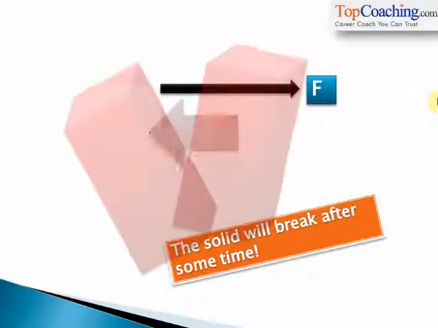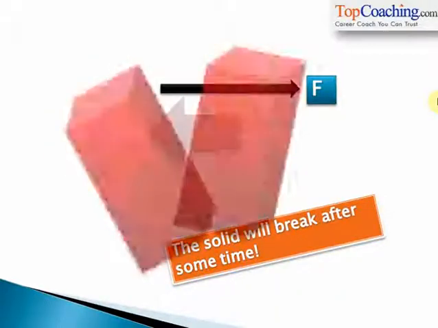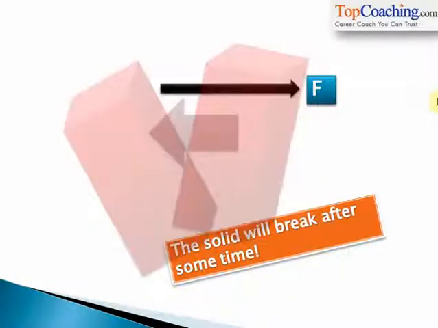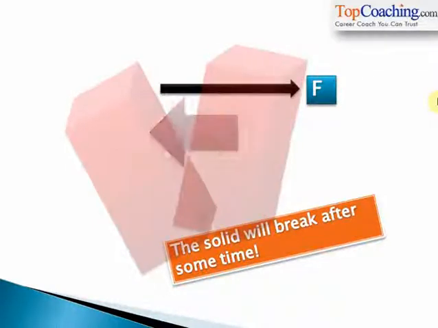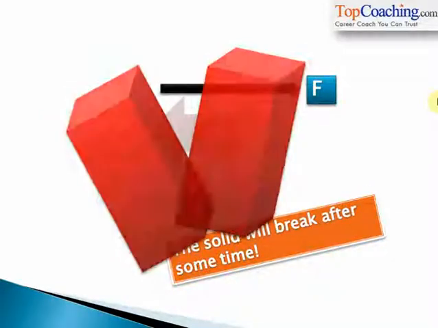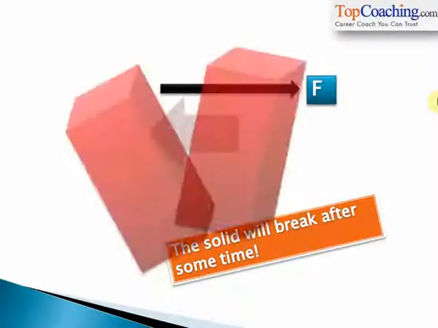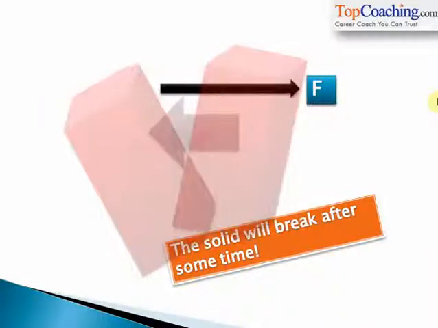So in this case, you saw that the solid first resisted the force, isn't it? A fluid does not resist tangential force. It cannot withstand tangential force. So whenever a force is applied tangential to a fluid, it changes its shape so that the force becomes normal to the fluid. Understood? In general, fluids are liquids and gases. So you cannot apply a force that is tangential to the surface of water. If you do, it will change its shape. This is the definition of a fluid, a gas or a liquid, that is.